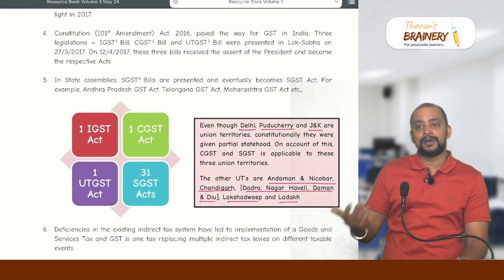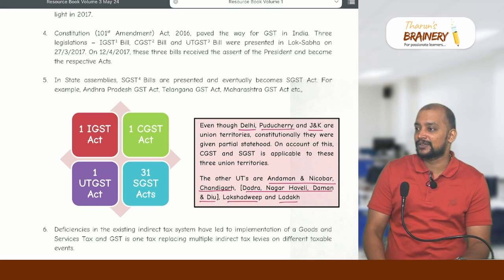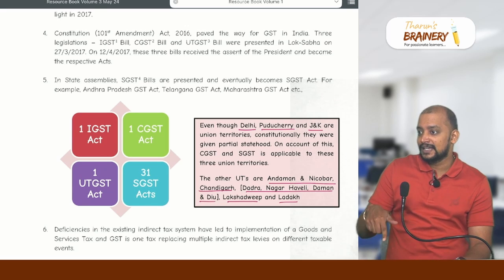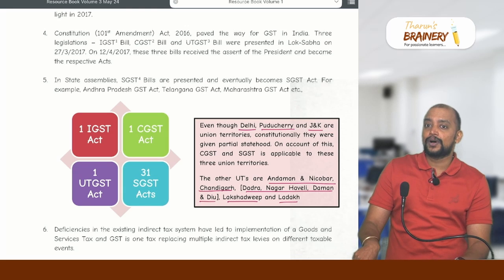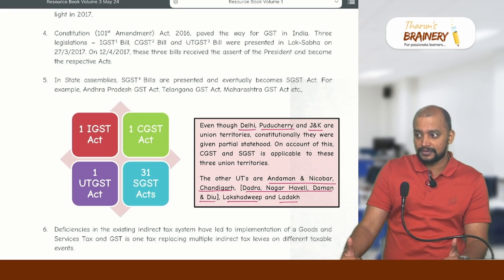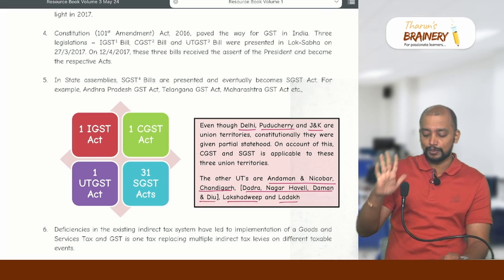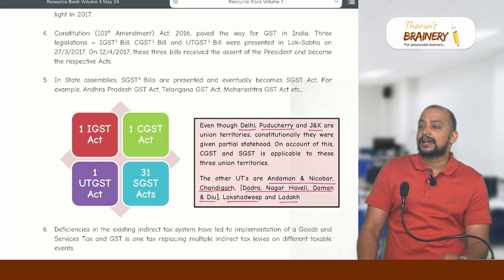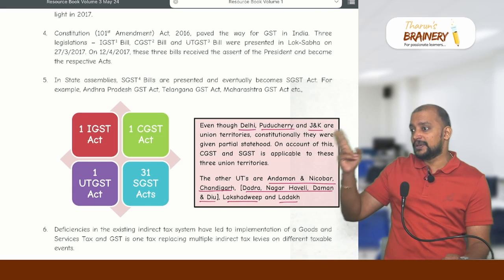So the supplier is in Andaman and Nicobar, and the place of supply is also Andaman and Nicobar. What will be the nature of supply? Intrastate. What is the type of GST? CGST plus UT GST. Okay. Then what if the supplier is located in Pondicherry and the place of supply is Andaman? Interstate. So the type of GST? IGST. Superb.